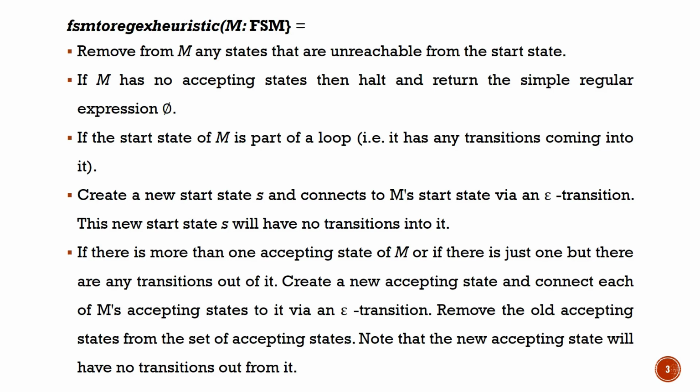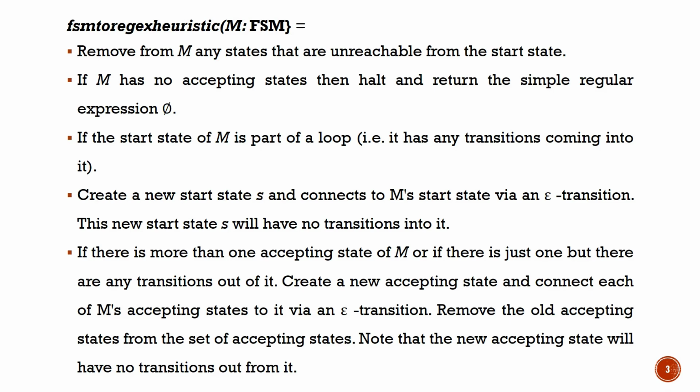If the start state of M is part of a loop, meaning you have any incoming edges to it, then you have to create a new start state, and you have to connect this new start state to your old start state on epsilon. This new start state will have no transitions into it. That is, we should ensure that your start state is not part of a loop, that is, it doesn't have any incoming edges.